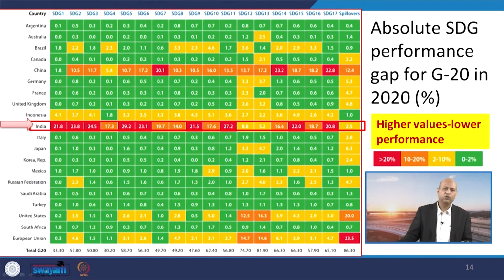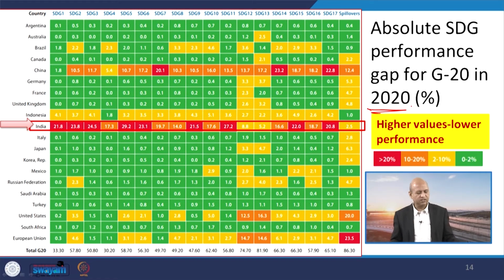Similarly, when we talk about the absolute values of sustainable development goal performance and the gaps for the G20, that group of 20 countries, in 2020 in percentage, again for India you can see there are of course challenges, but still there are ways for better performance.